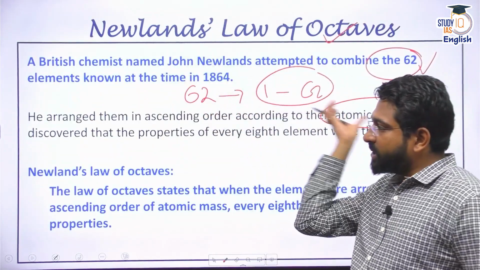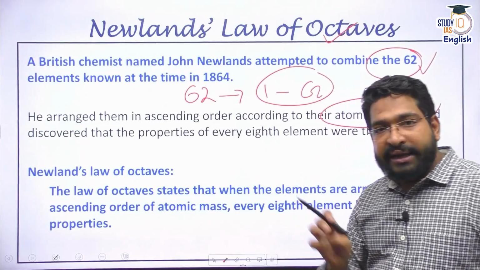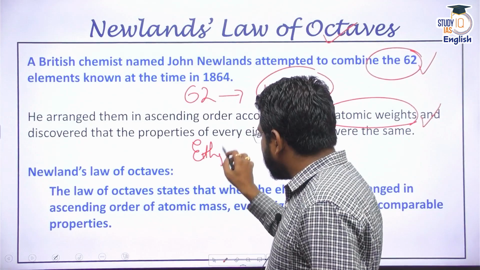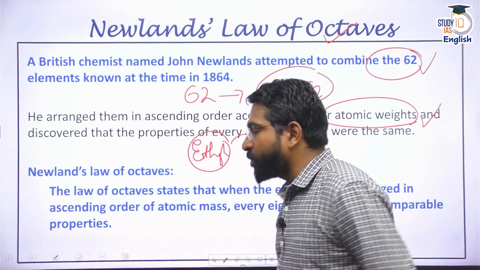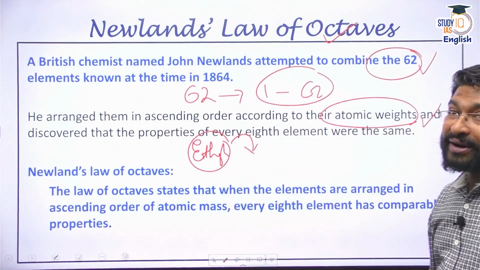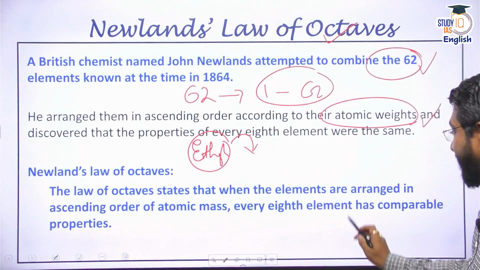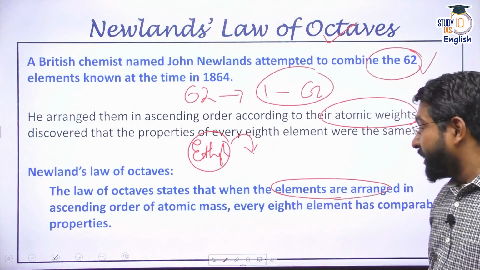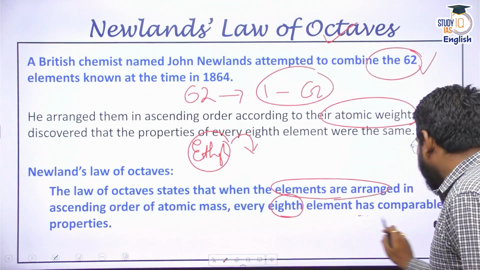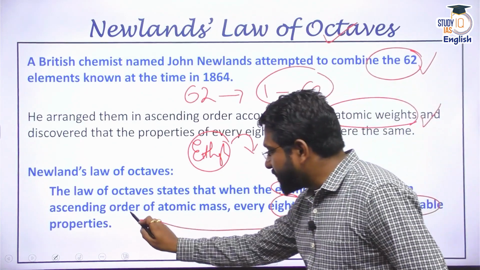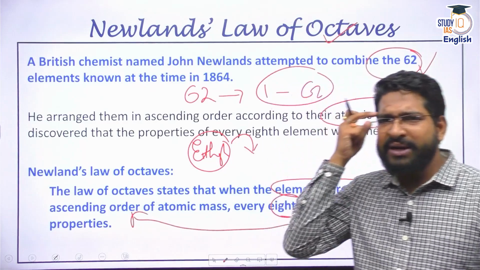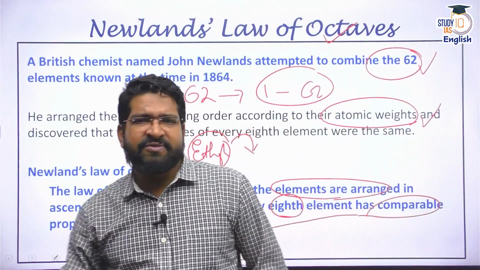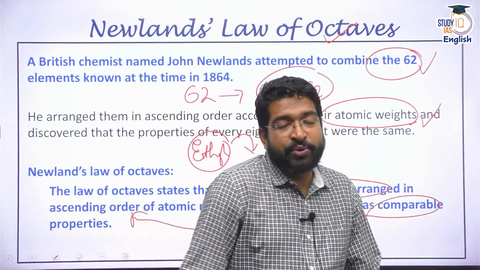He arranged them in ascending order of their atomic masses, and he said that every eighth element has similar properties. That is basically the law of octaves. The law of octaves states that when elements are arranged in ascending order of their atomic masses, every eighth element has comparable physical and chemical properties. Now, this was quite interesting. You would be thinking, why did he say every eighth element, and is there any merit to it?